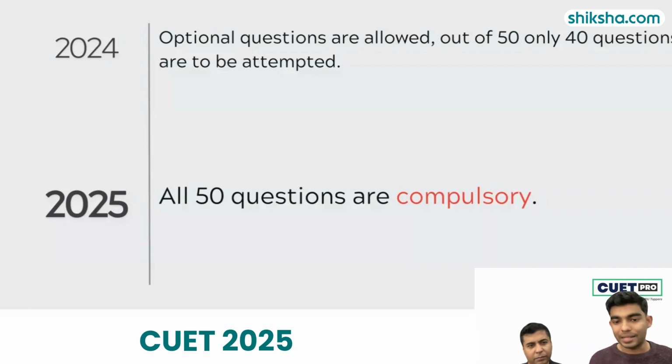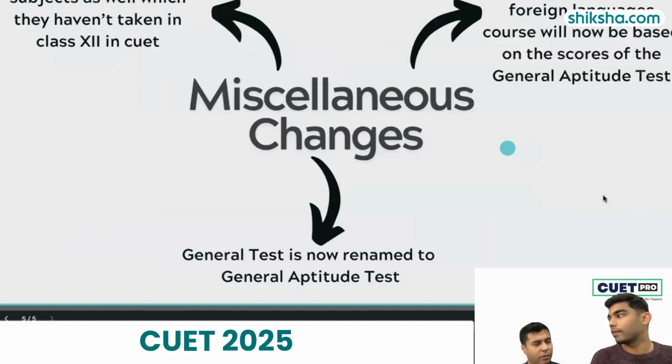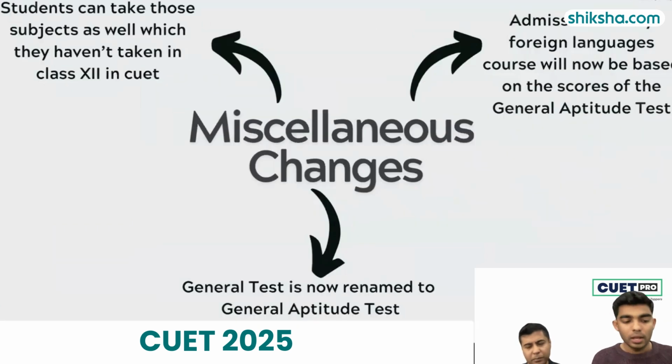For all those subjects, we just have to give one single exam, which is the general aptitude test, which is going to include GK, logical reasoning, and mathematical quantitative ability. So that GAT is going to be a revised name for the general test.